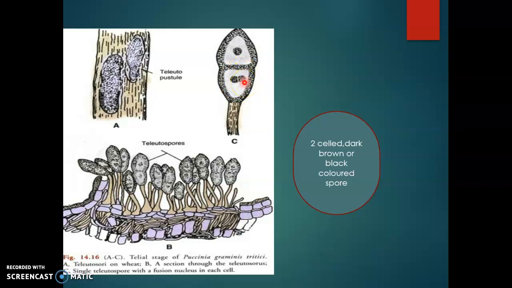So the dikaryotic mycelium produces the teliospores. The teliospores have 2 cells and each cell at the initial stage is binucleate or dikaryotic, and later the nuclei fuse together to form a diploid nucleus. Here we can also see the cluster of teliospores, which are 2-celled, dark brown or black in color. So this spore stage is known as the black stage or black spore stage.